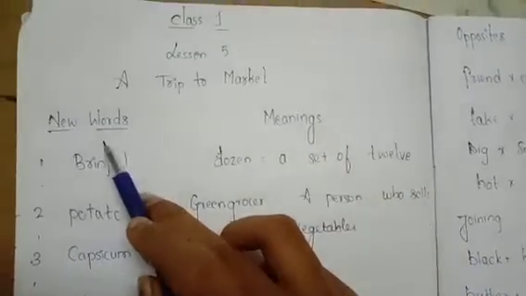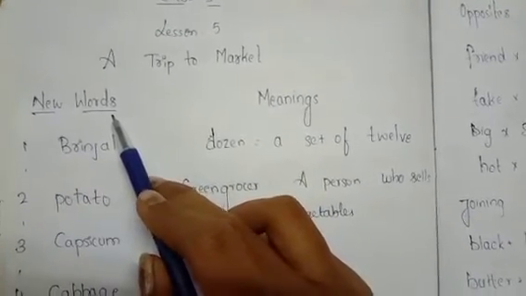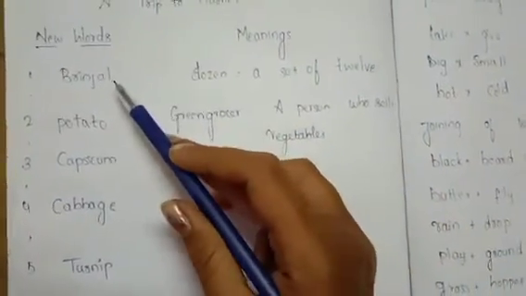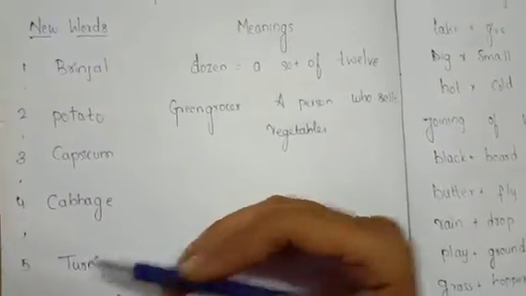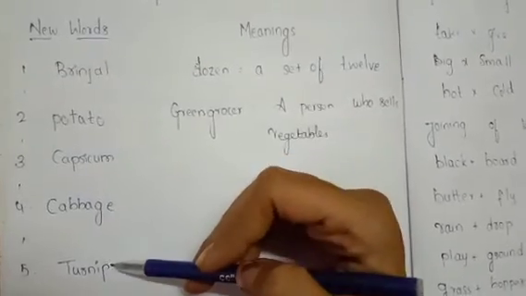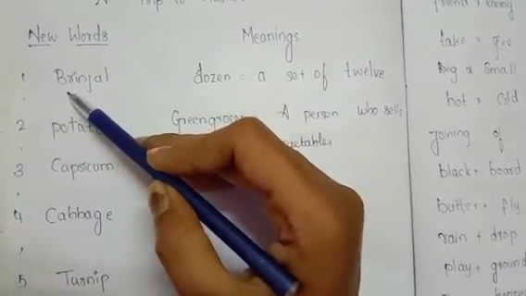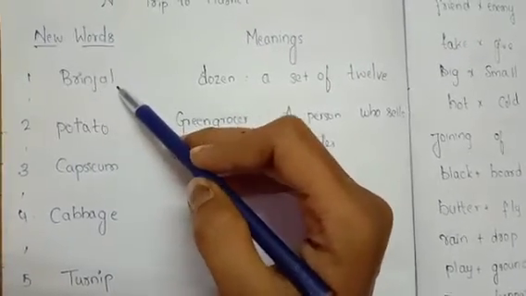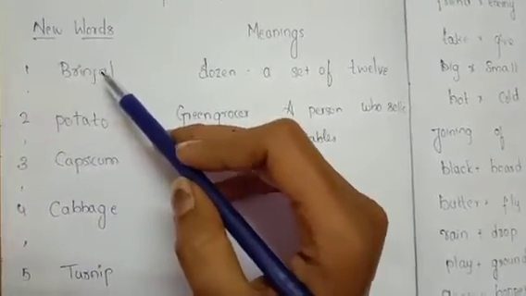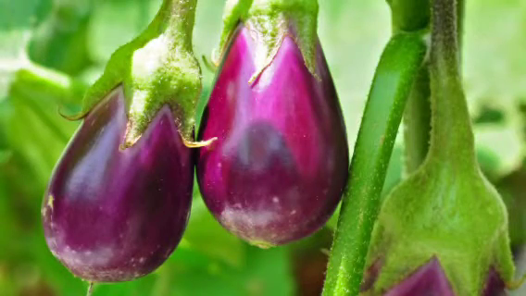Our first section is new words. What were the new words we have seen in this lesson? Yeah, all vegetable names. So children, you must learn these spellings by heart, okay? These all are the names of vegetables. Let us read the first one. BRINJAL, brinjal. So this is the picture of brinjal.